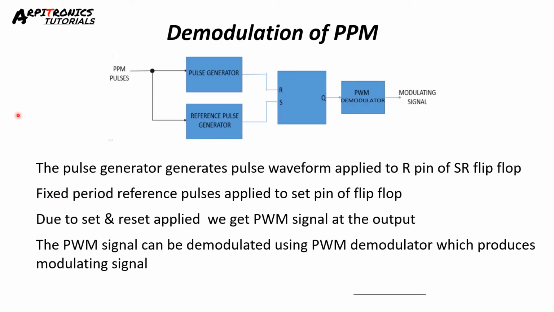Next, demodulation of PPM. The pulse generator generates a pulse waveform applied to the reset pin of the SR flip-flop. Here we use a pulse generator, reference pulse generator, SR flip-flop, and PWM demodulator. The fixed period reference pulses are applied to the set pin of the SR flip-flop. Due to set and reset applied, we get a PWM signal at the output. The PWM signal can be demodulated using a PWM demodulator which produces the output signal. That is the original signal, the modulating signal. This is demodulation of PPM.